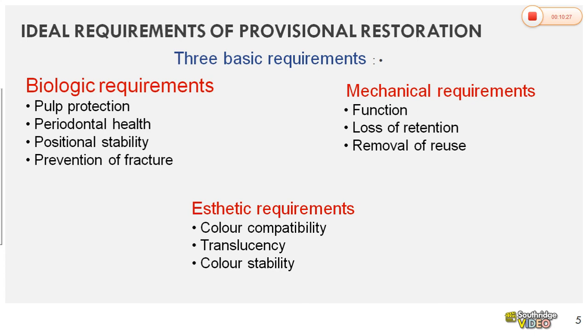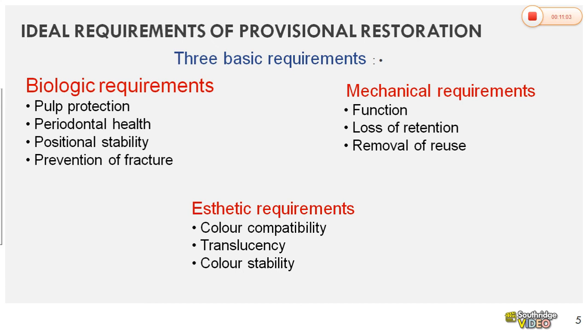The main function of the posterior teeth is chewing, mastication. So the temporary restoration or temporary crowns are given for a time being, for a shorter period of time. So the material selected will have a low strength compared to the final crowns. Final metal crown will have more strength compared to acrylic temporary crown. So these acrylic temporary crowns, if they are subjected to heavy loads, it causes fracture of this temporary bridge.